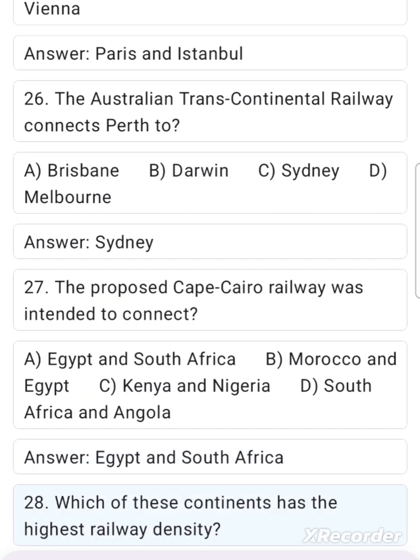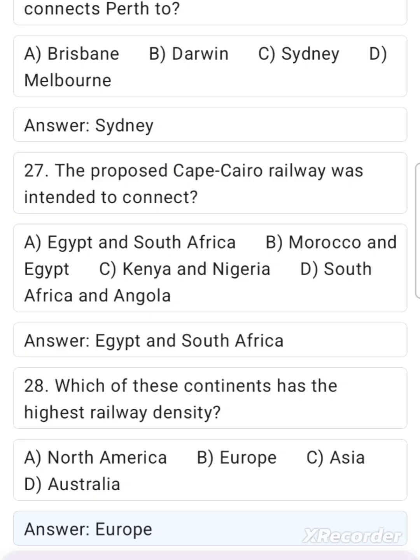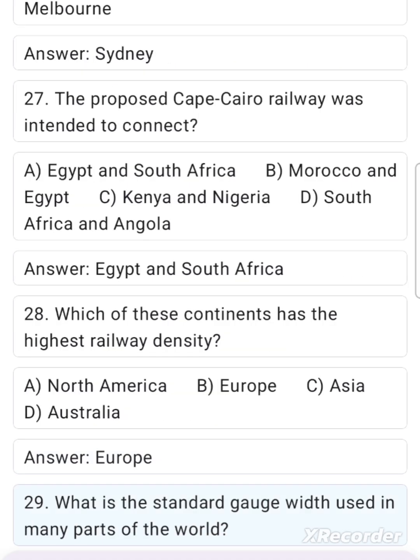28. Which of these continents has the highest railway density? A. North America. B. Europe. C. Asia. D. Australia. Answer. Europe.